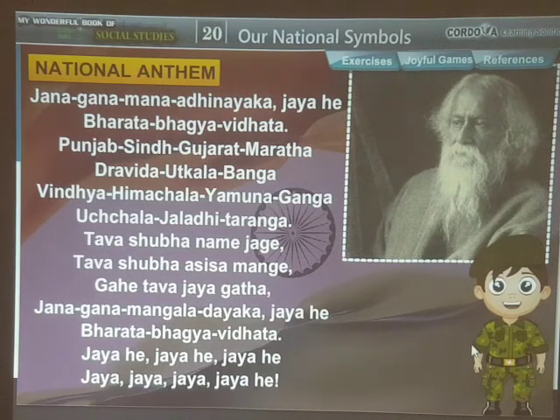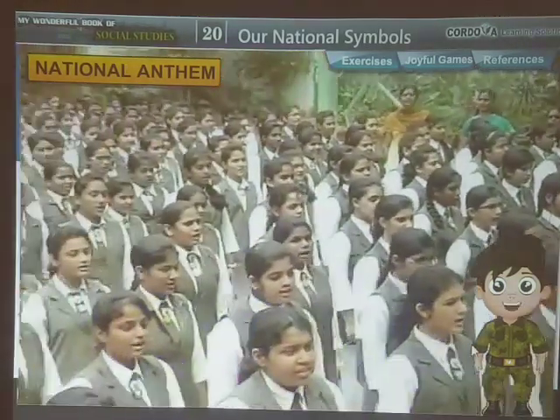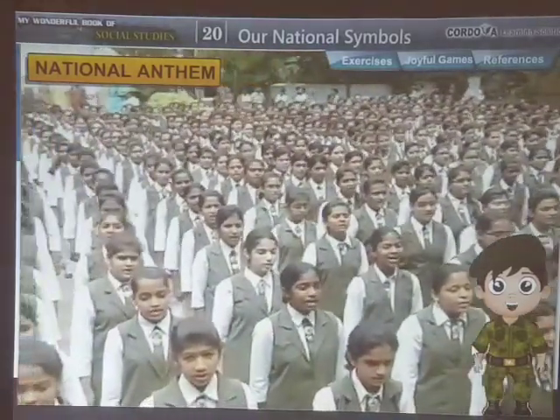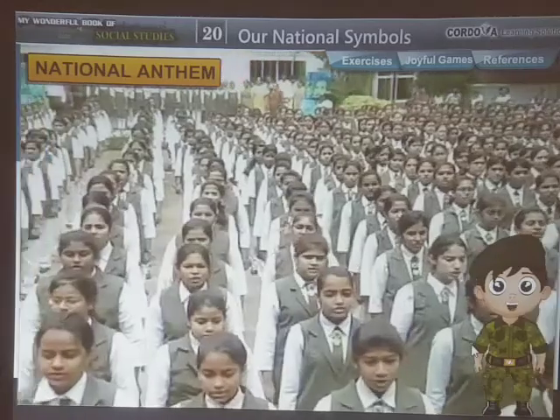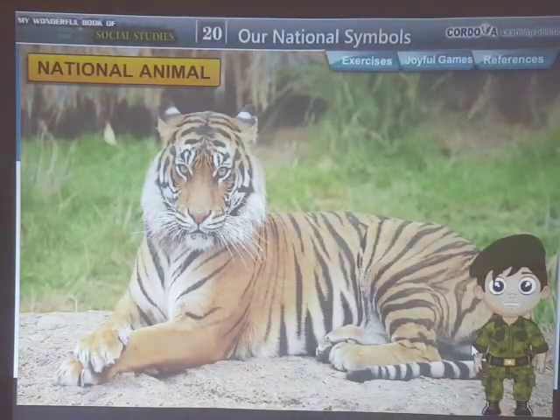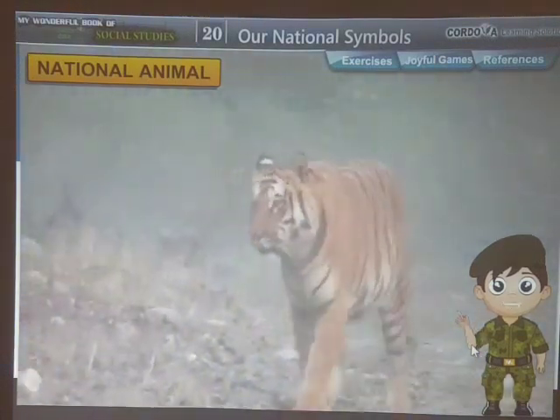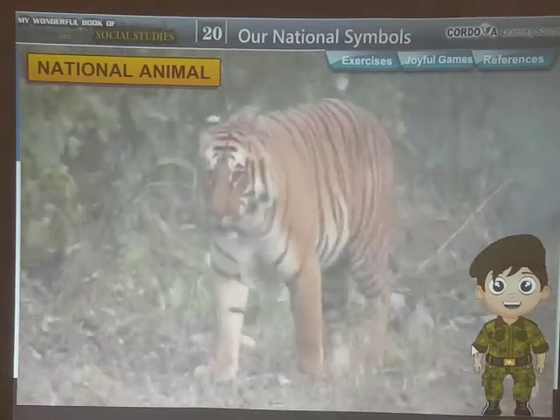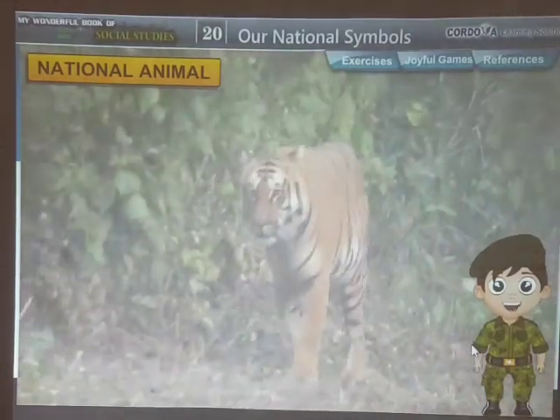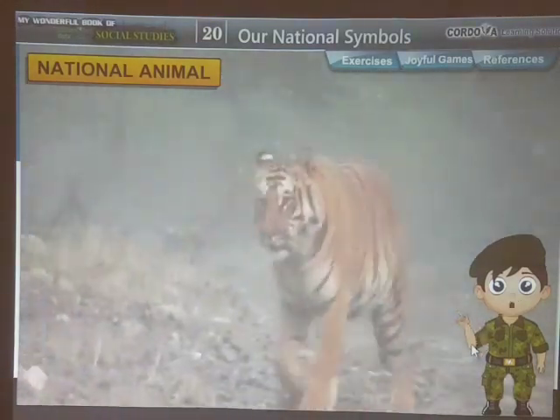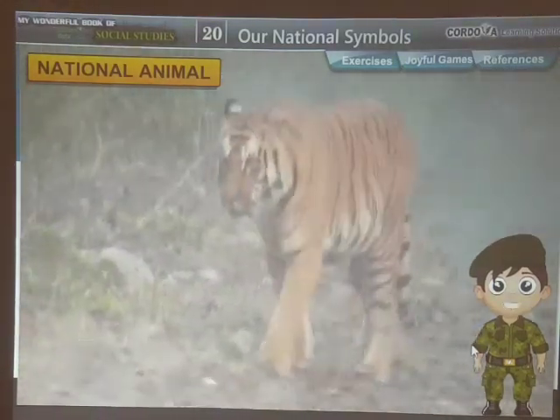How will you show respect to the national anthem? You can show respect by singing it correctly and by being disciplined. For this, we are drilled to stand in attention while singing the national anthem. National animal. The Royal Bengal tiger is the national animal of India. It symbolizes India's wealth of wildlife. It represents grace, strength, and power. To protect it from extinction, national parks and wildlife sanctuaries are being set up.